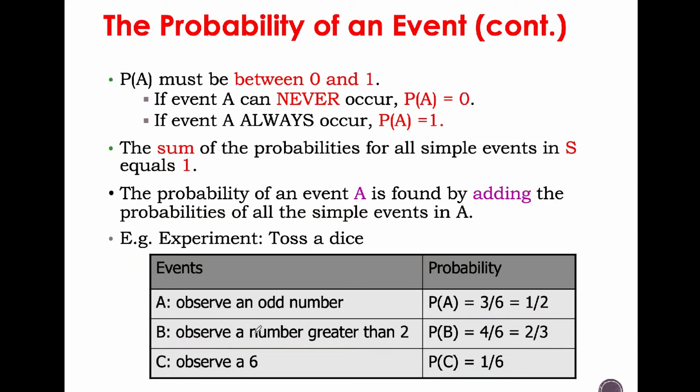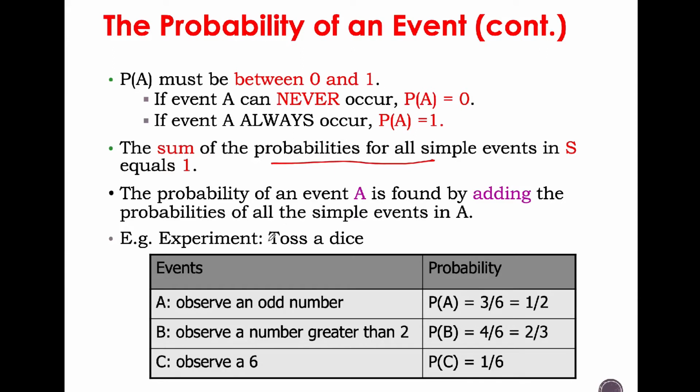Okay, proceed with the probability of an event. The probability of A must be between 0 and 1. If event A can never occur, the probability of A is 0. If event A always occurs, it means that the probability is 1. The sum of the probabilities for all simple events in S equals 1. And the probability of an event is found by adding the probabilities of all the simple events in A.